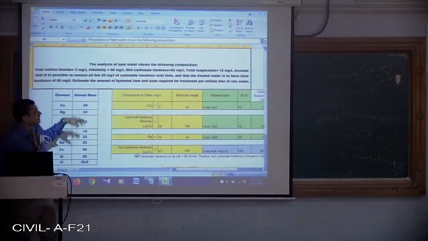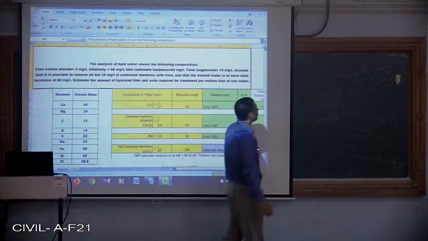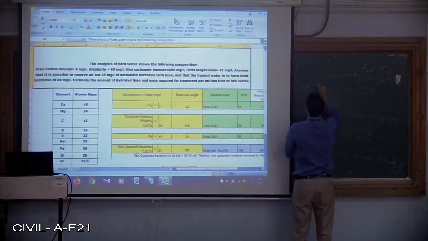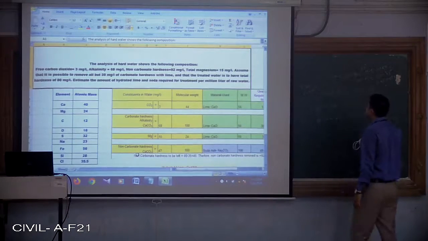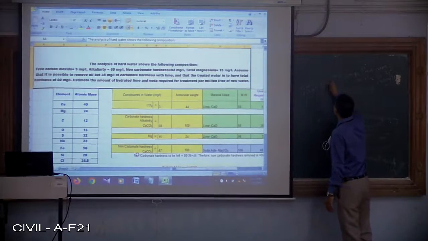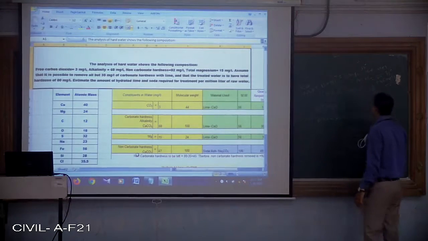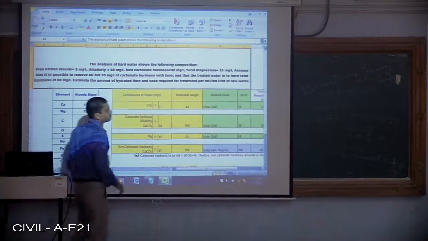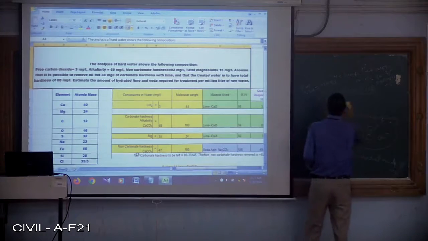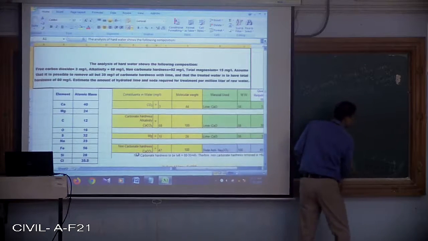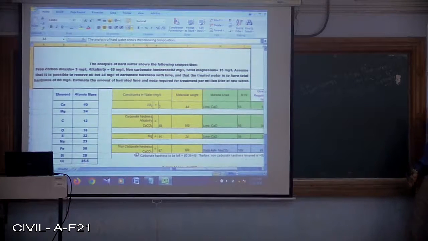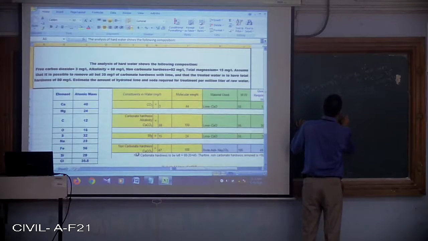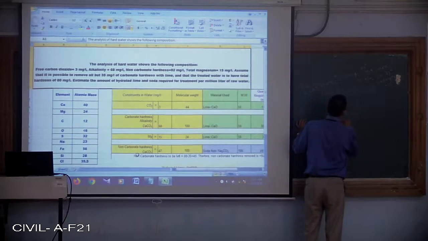So how much quantity of raw water consists of non-carbonate hardness? The non-carbonate hardness that is present in the raw water is 92 mg per liter. That means if I am going to consider the flow chart, just to make you understand, raw water, this is a softening unit.